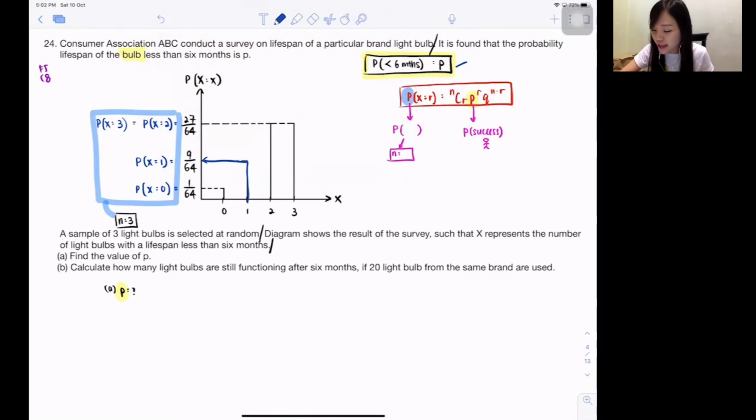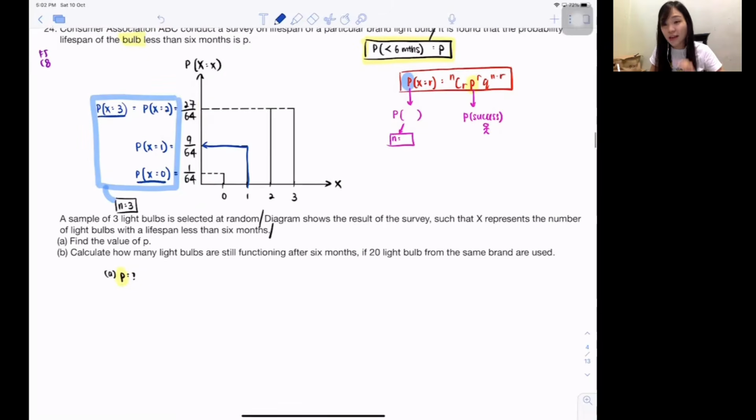You look at this for 10 years or so, you won't know what the answer is, right? And the one they give you is the big P. So can you guys use the formula and work backwards? So which one will you use? You got probability 0, 1, 2, and 3. You can use any of them, but I highly recommend using either the first one, which is 0, or the last one, which is 3.